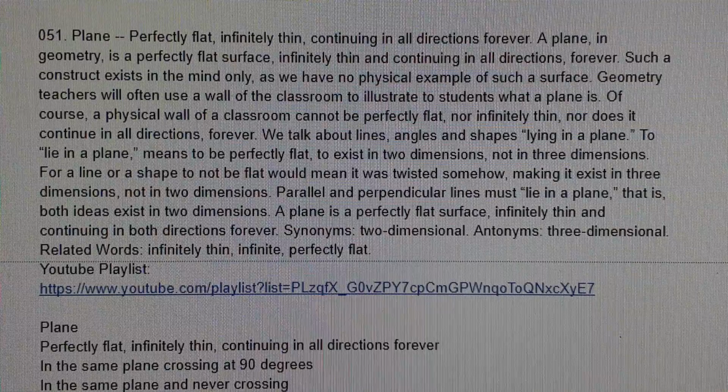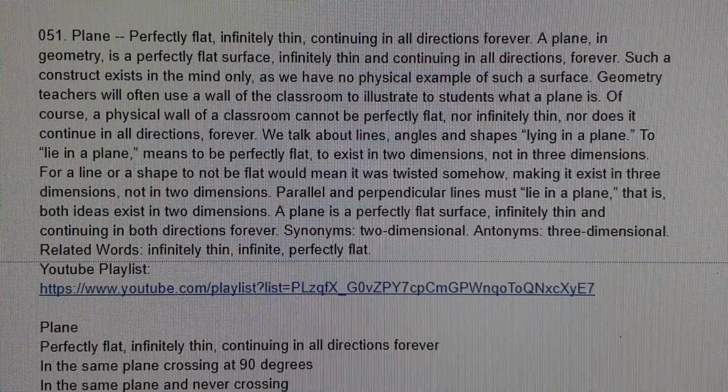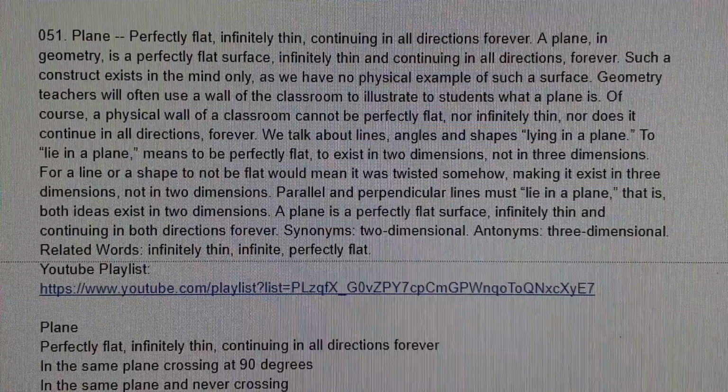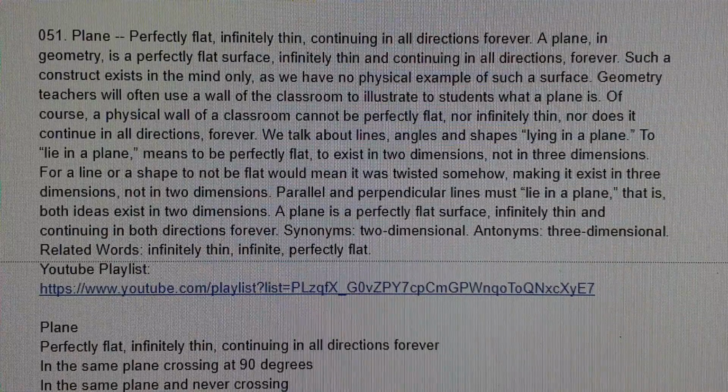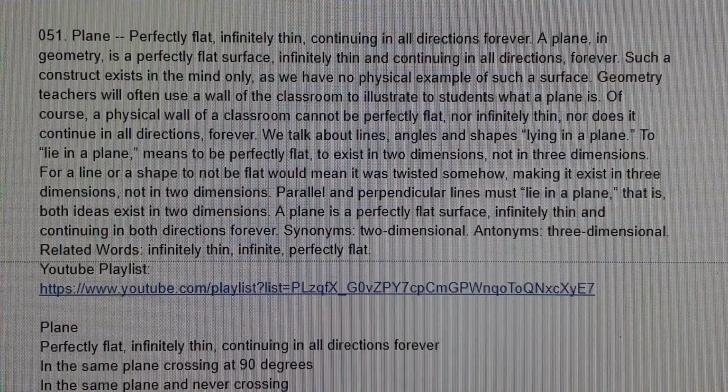Synonyms: 2-dimensional. Antonyms: 3-dimensional. Related words: infinitely thin, infinite, perfectly flat.